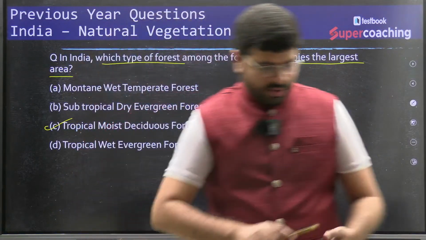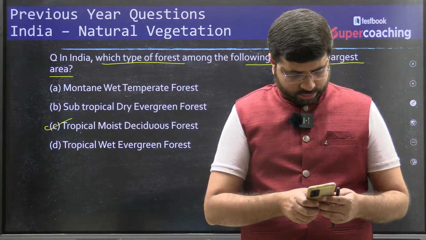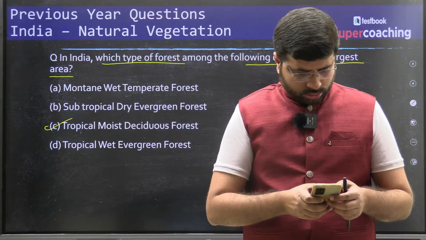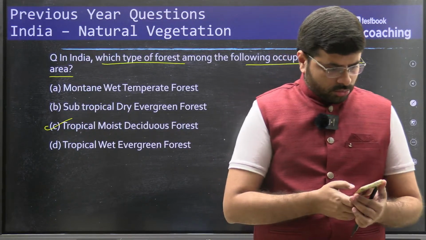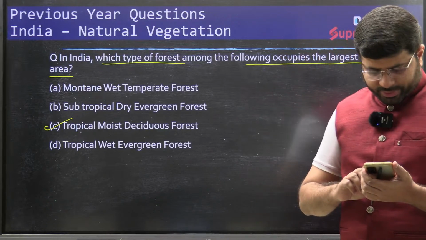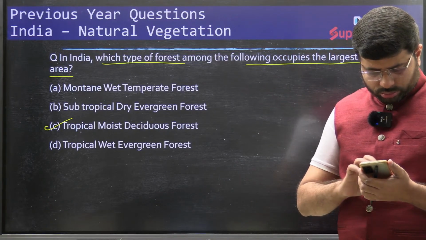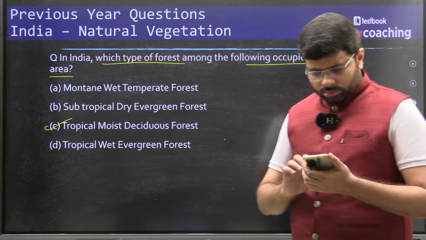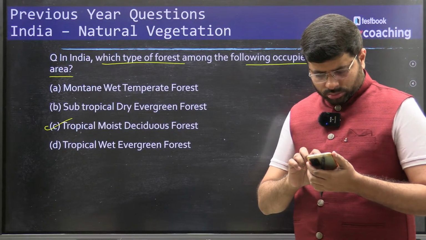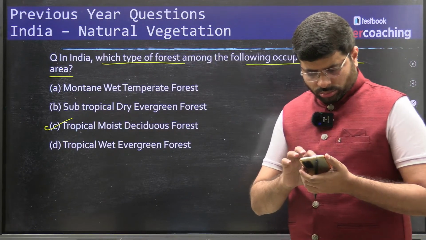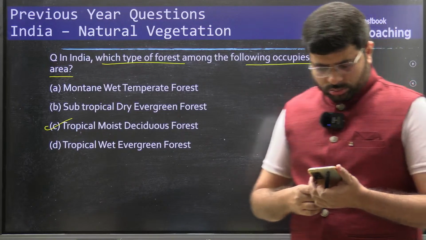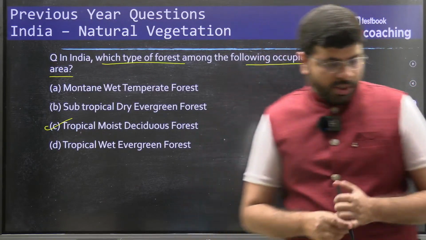Right, let me check. Okay, it is audible.